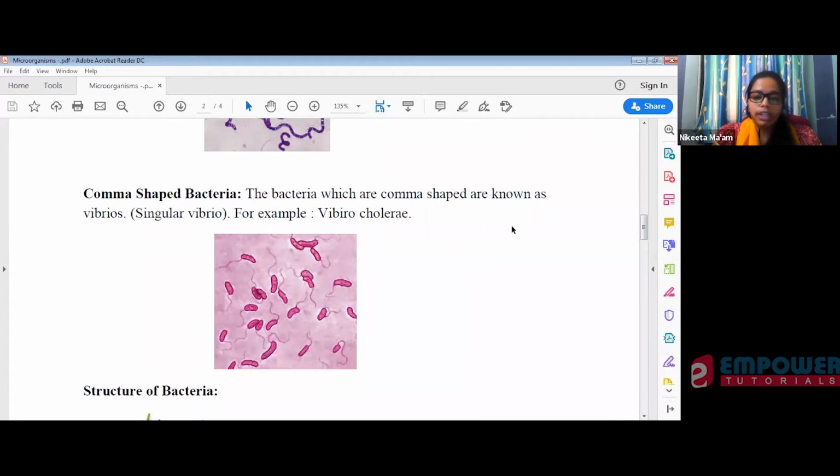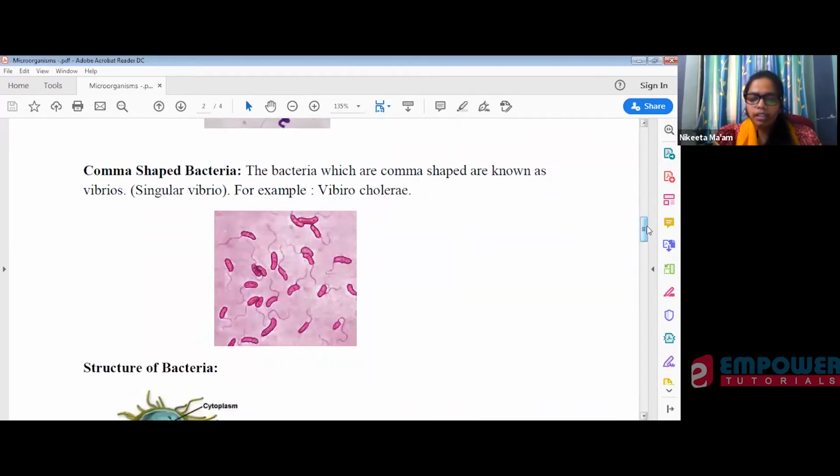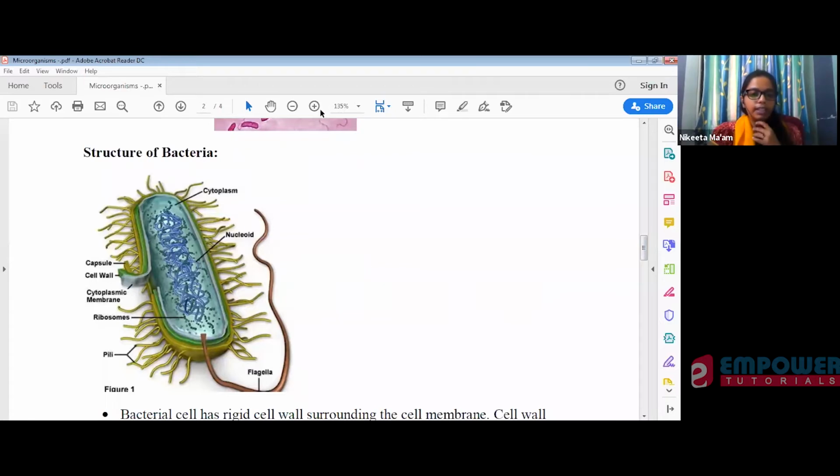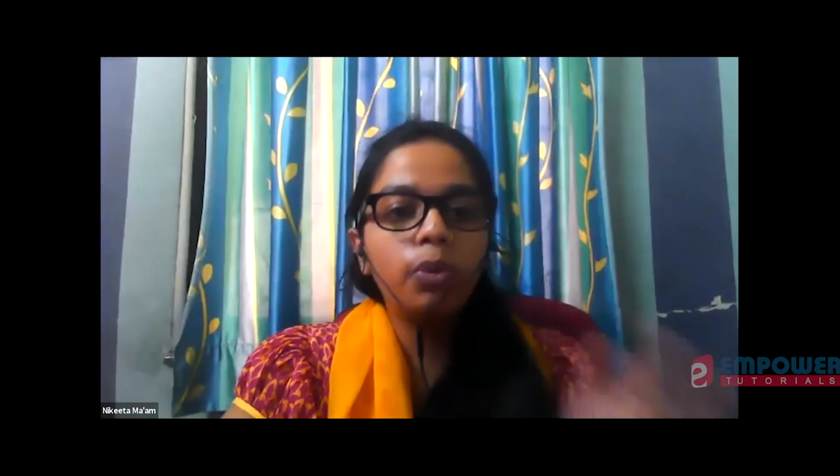Then we have, you must have drawn the diagram of the structure of bacteria. You people have confusion about eukaryotic cells and prokaryotic cells, so I will explain it to you, and then we will proceed to what exactly bacteria are. Because algae are eukaryotic cells, and fungi are eukaryotic cells, but you must understand what is prokaryotic and what is eukaryotic. We won't go into detail, I will just give you an idea.